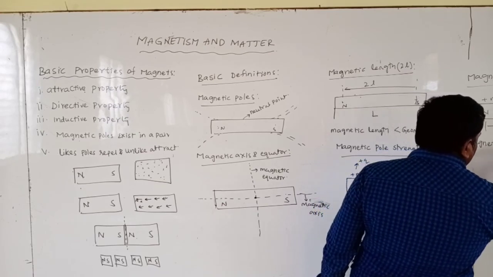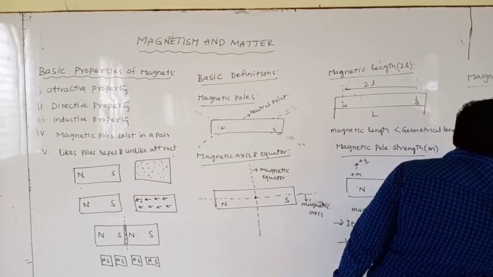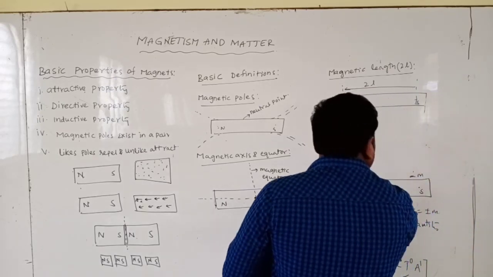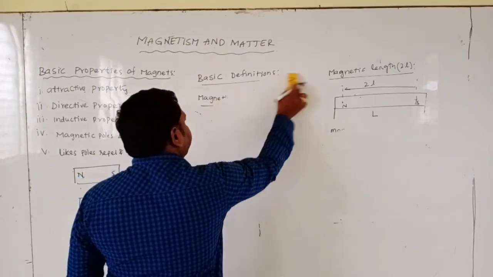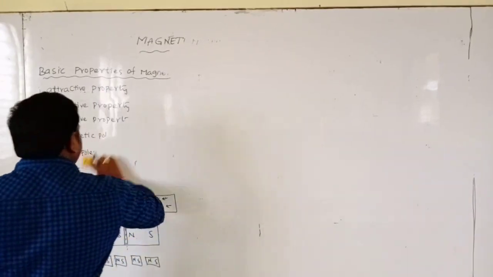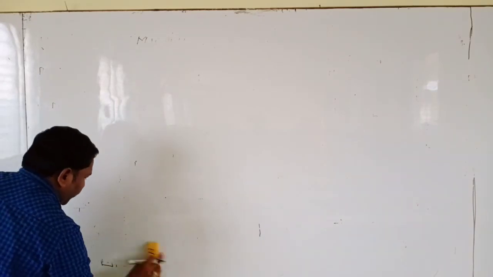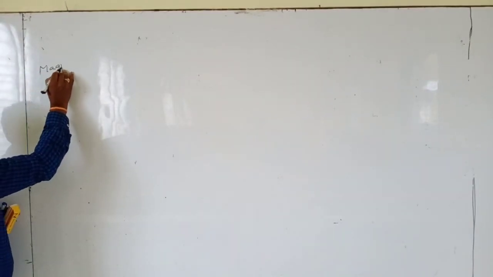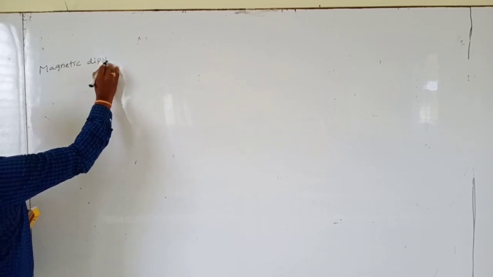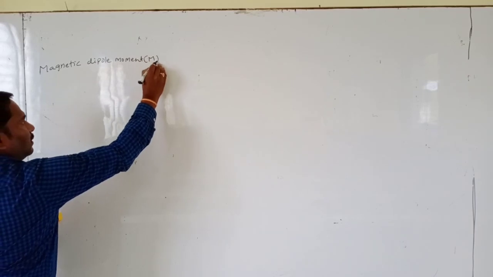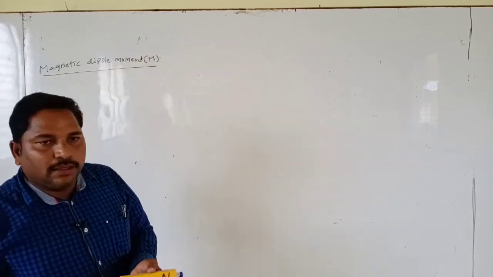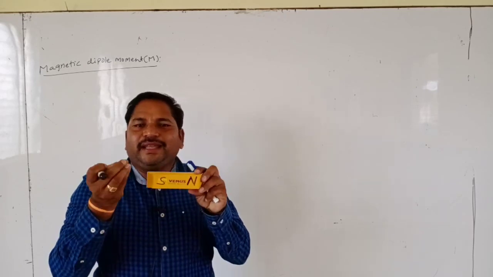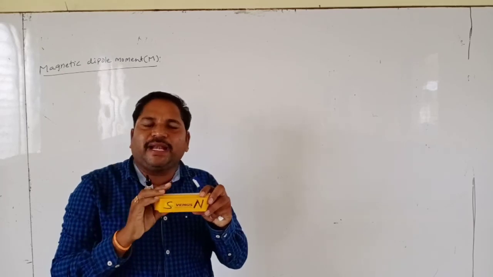Magnetic dipole moment. Magnetic dipole moment we define as the product of pole strength and magnetic length.